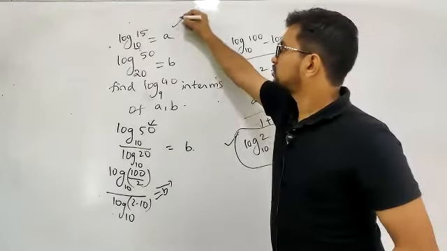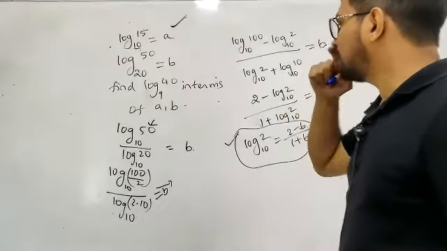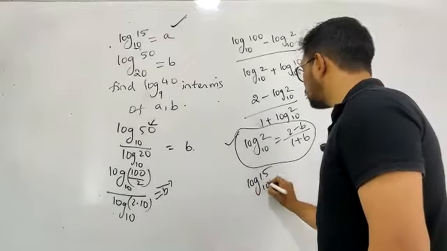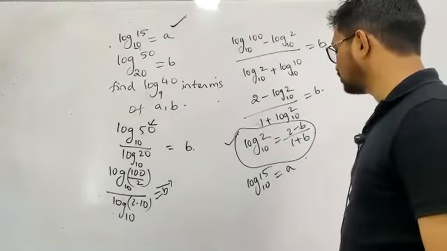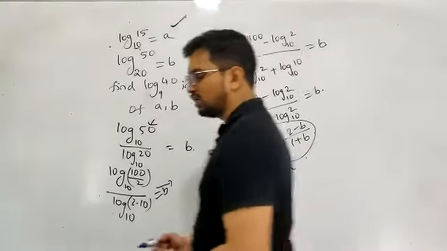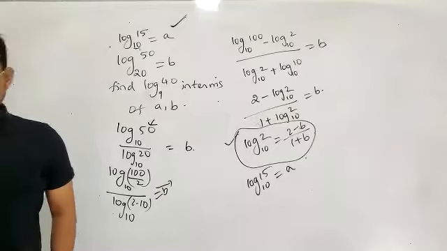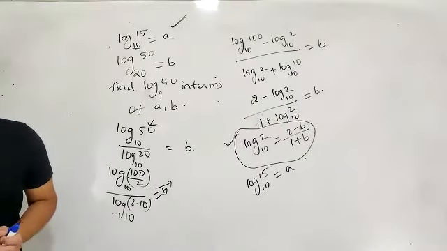Now observe this. So what you'll be getting? Log 15 to the base 10, this is equal to A. Then how do you proceed here? That is very, very important. Is there some idea by which I can proceed from here?